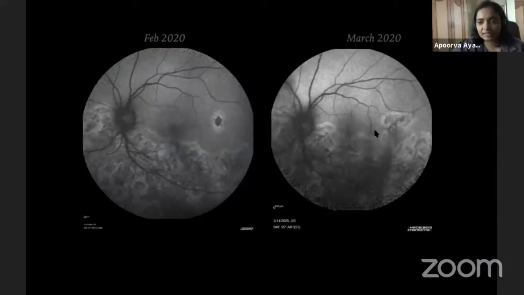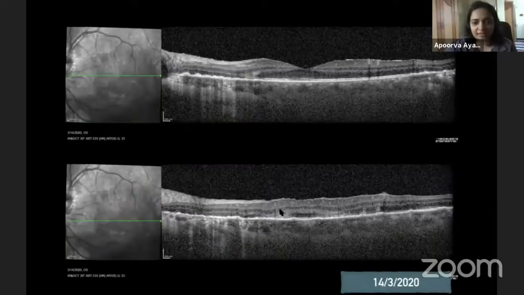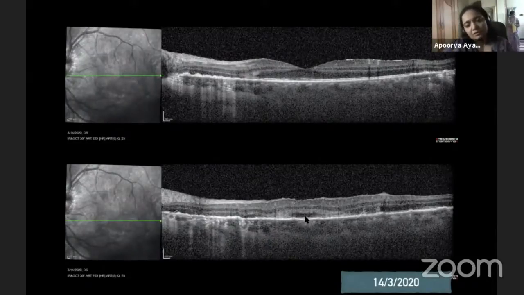Again, this cockade has graduated to become much worse than before. This is the left eye montage after a month. And this is a very nice OCT finding over an active area where there is, apart from the RPE thickening, this very obvious expansion of the outer nuclear and the outer plexiform layer, and this is not a sliver, but it is a well-seen hyporeflectivity in the outer retinal layers above the ellipsoid zone and the ELM.